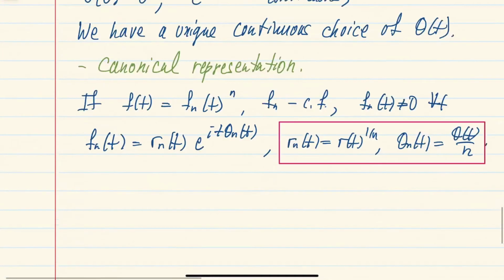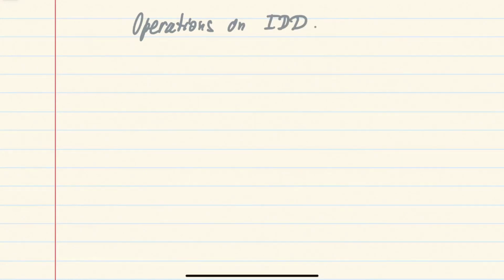And next we'll discuss several operations on infinitely divisible distributions. Our first observation will be that a convolution of two infinitely divisible distributions is also infinitely divisible.